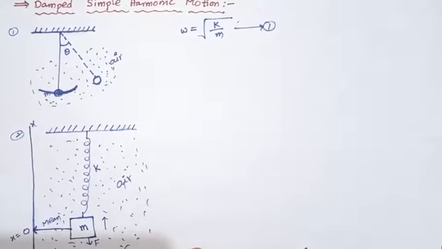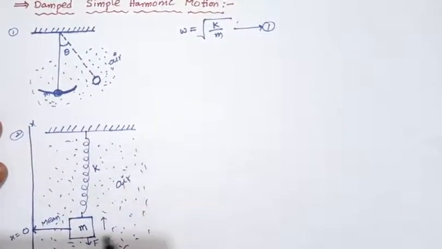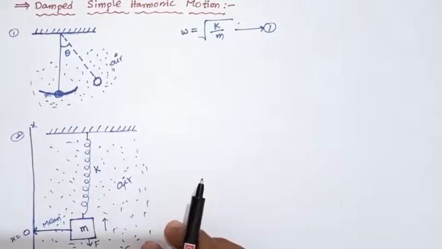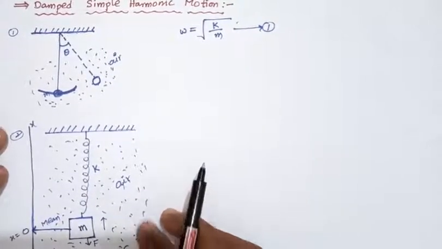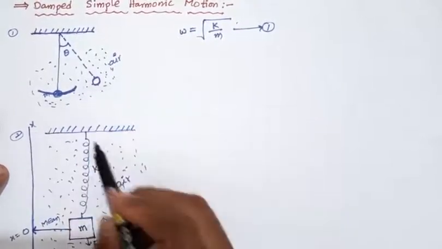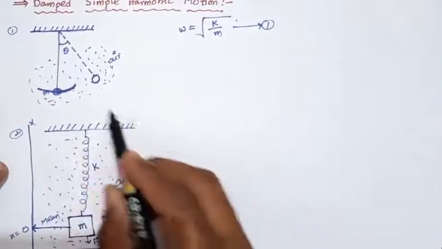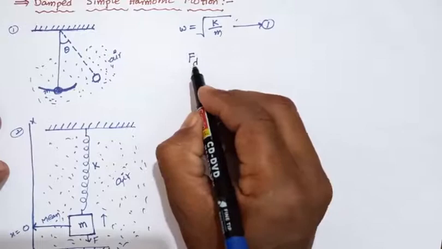This damping force is generally proportional to the velocity of the bob or the velocity of the block. In a simple pendulum we use a metal bob; in a spring system we use a block of mass. The damping force we take as Fd.